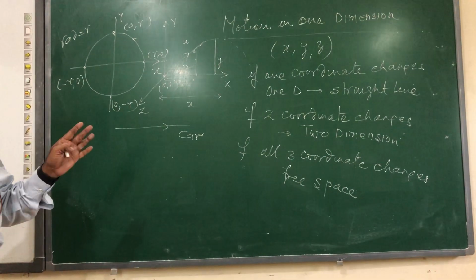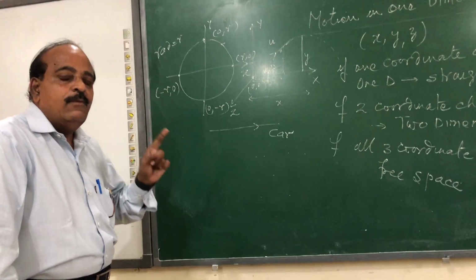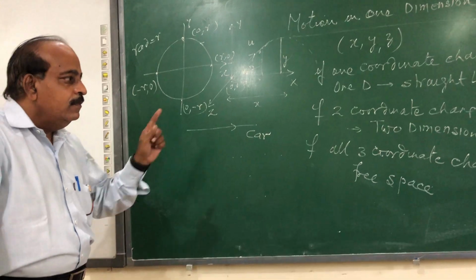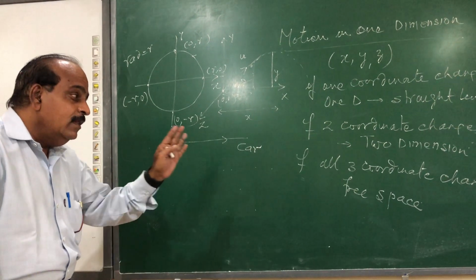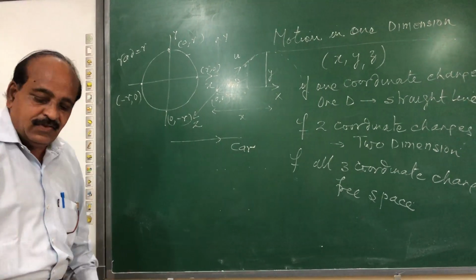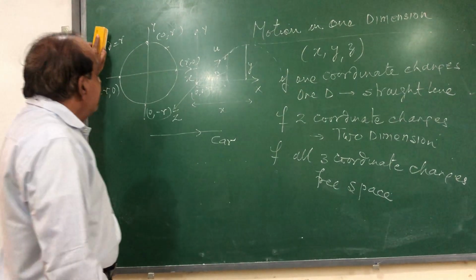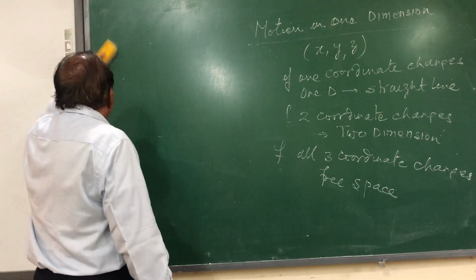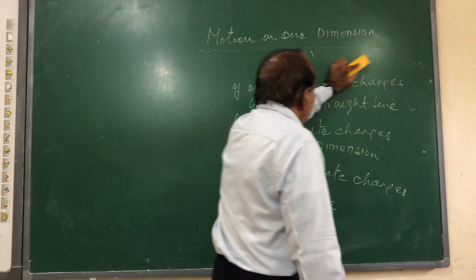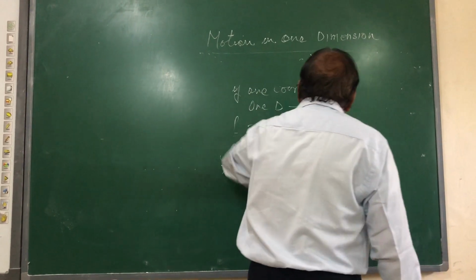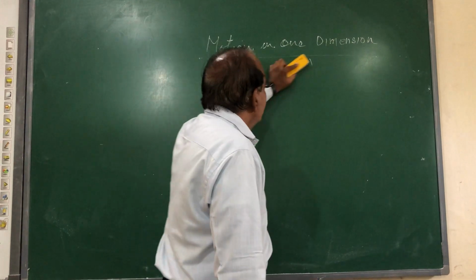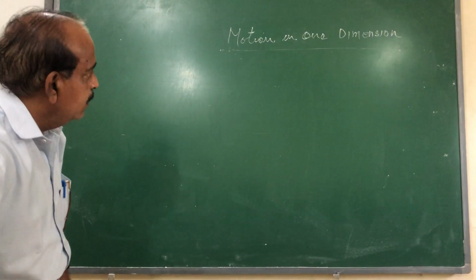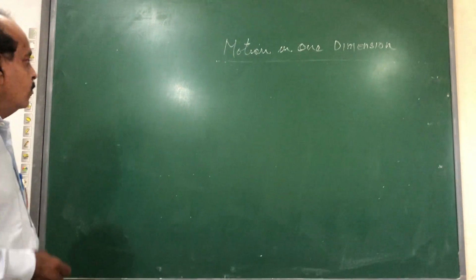So if only one coordinate changes, that is the motion in one dimension, that is a straight line. If out of three, two coordinates change, that is the motion in 2D. If all three coordinates change, that is called three-dimensional motion. So if we are studying the motion in 1D, naturally we have to study the motion in a straight line. And in this one dimension, only one coordinate of the motion changes, either x or y or z changes, the other two remain constant.